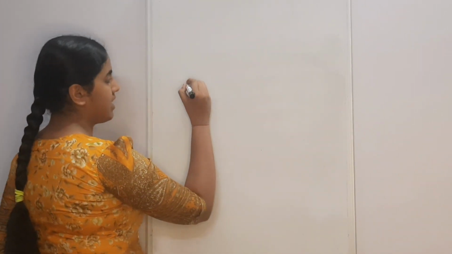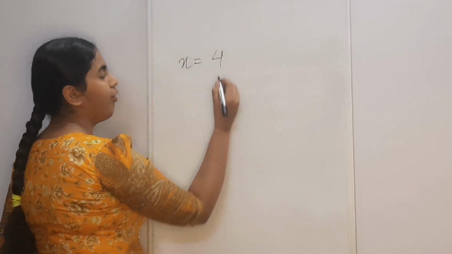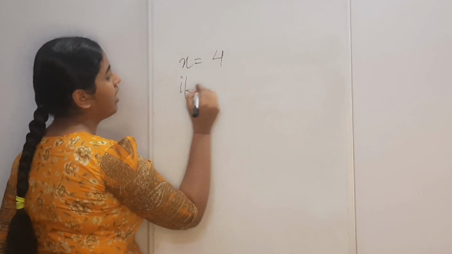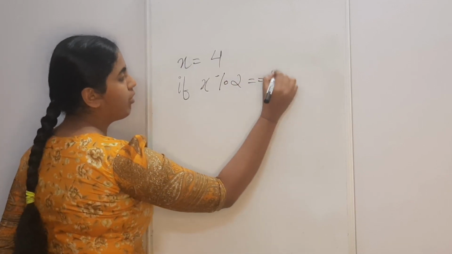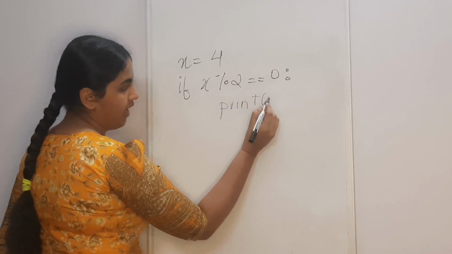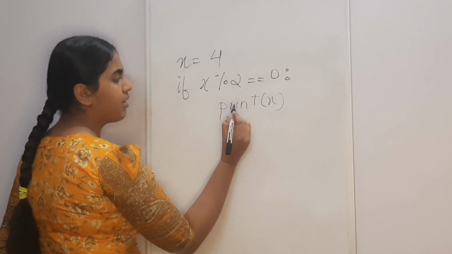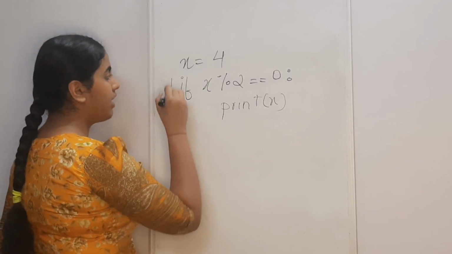For example, we have an if statement that we are using, and let's say we declare x to be 4 and then we say if x mod 2 equal to 0, then print x. This is a very simple Python program and this is our if block.